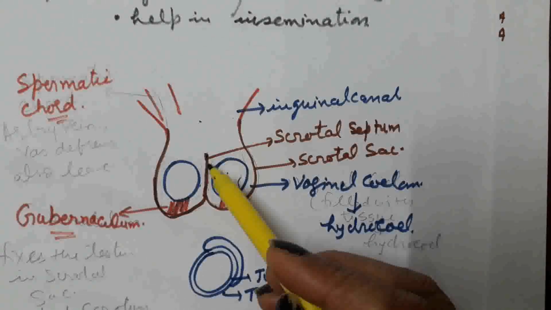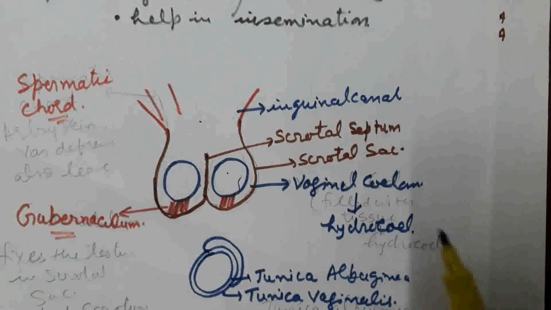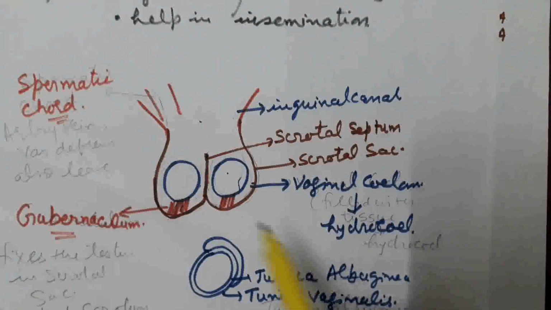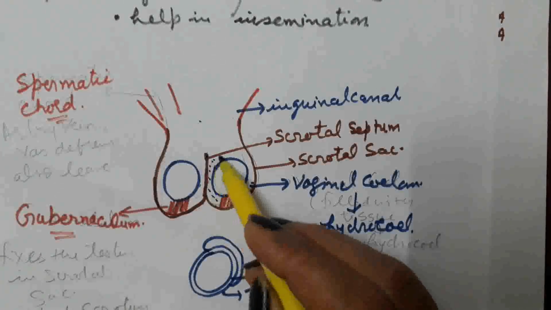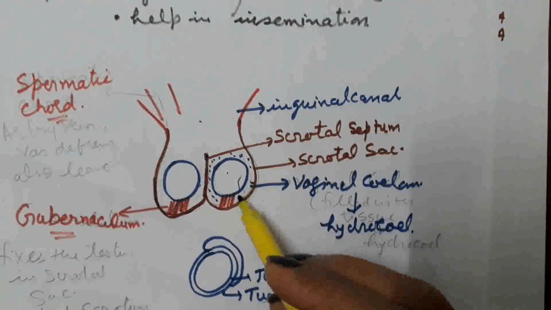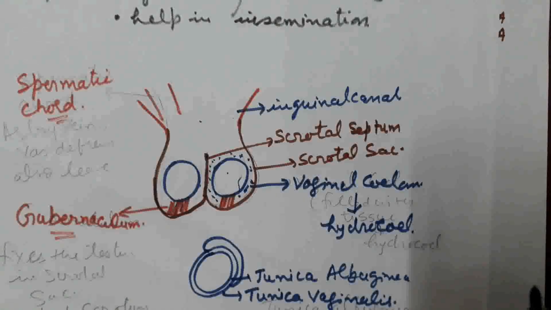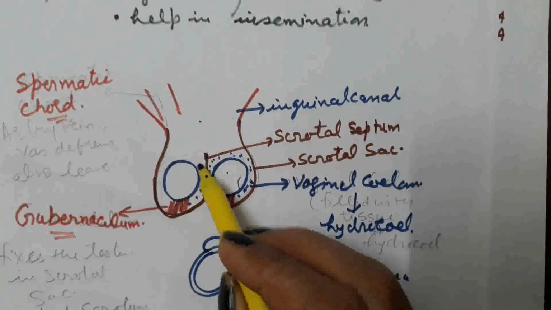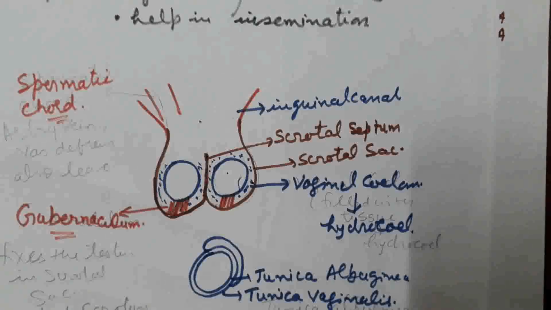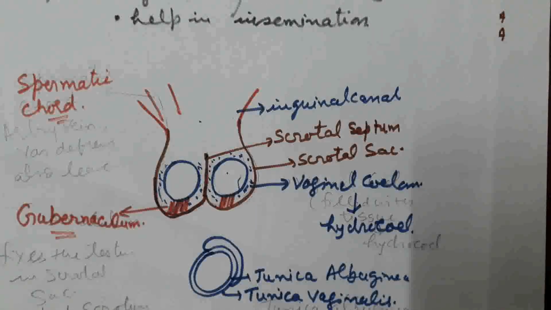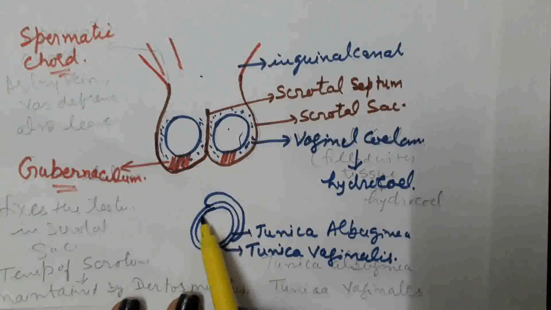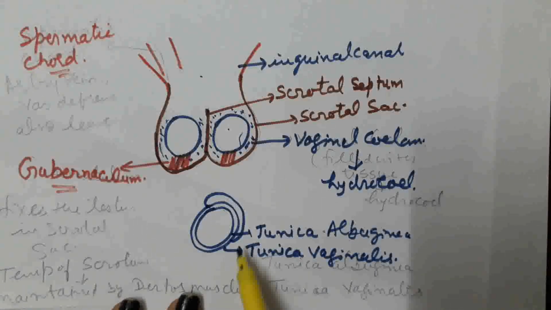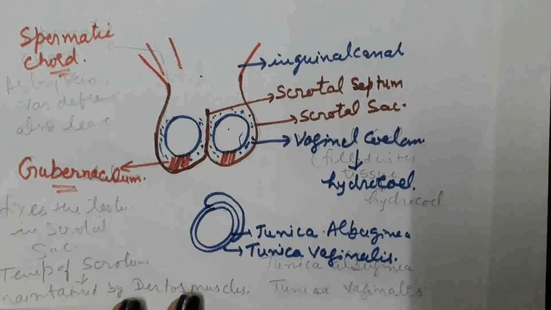The cavity of the scrotum is known as the vaginal coelom, and this vaginal coelom is filled with the fluid known as hydrocele. This is the hydrocele, which is present inside the vaginal coelom. Around the testis there are two coverings. The one covering which is present around the testis is known as the tunica albuginea. Outside the tunica albuginea there is the tunica vaginalis.